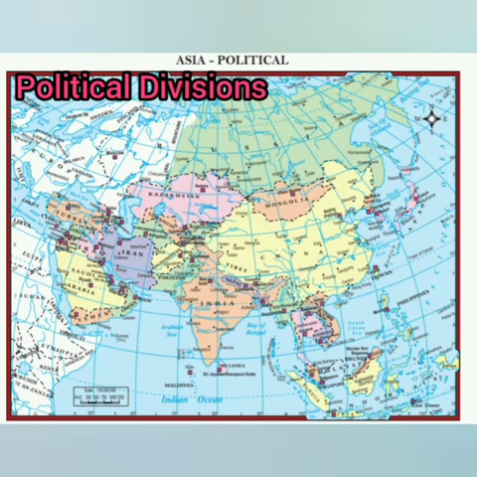There are 48 countries in Asia. The countries are grouped into several realms based on landscape and political status, such as 1. East Asia, 2.